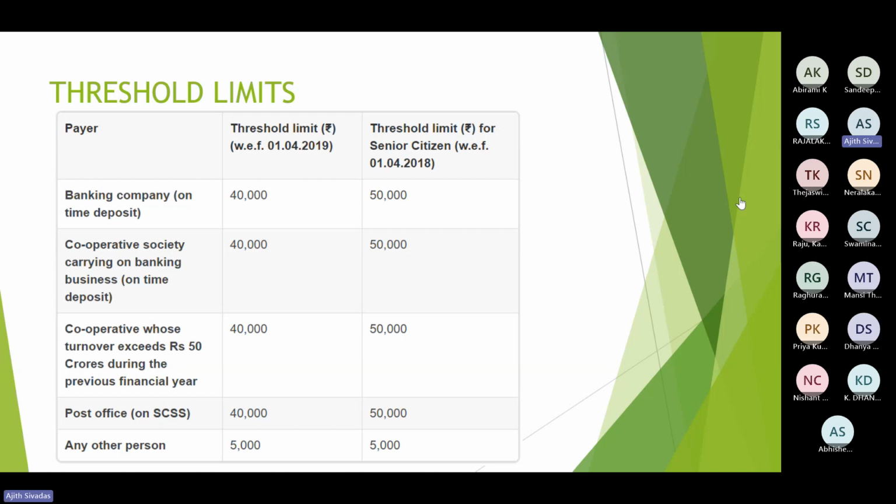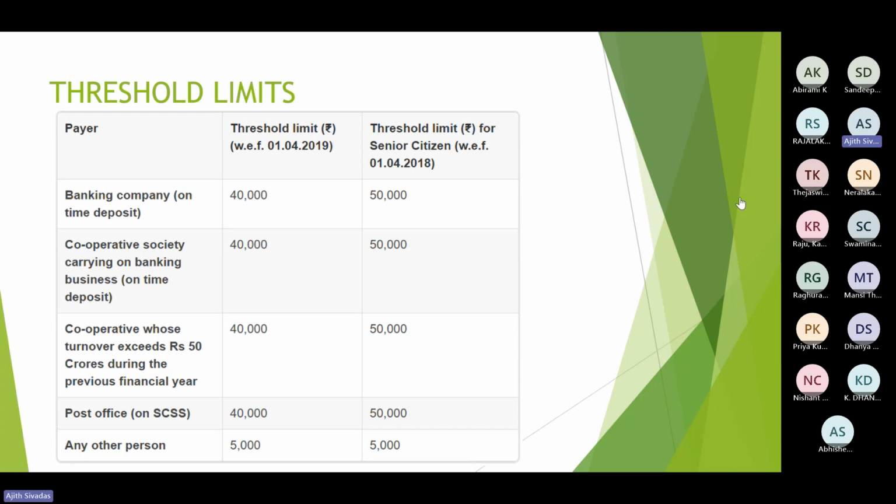If you are making the payment in the form of interest to private financiers, a lot of vehicle loan providers like Mahindra, Cholamandalam Finance, all those different types of players, then even though it is loan interest, on such interest you are obliged to deduct TDS under section 194A.